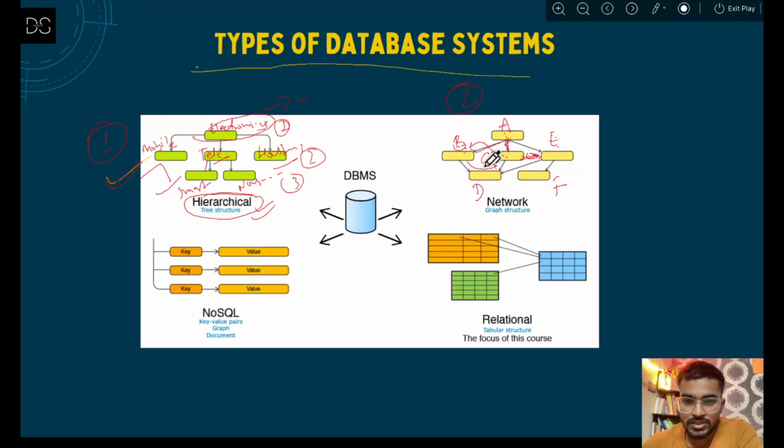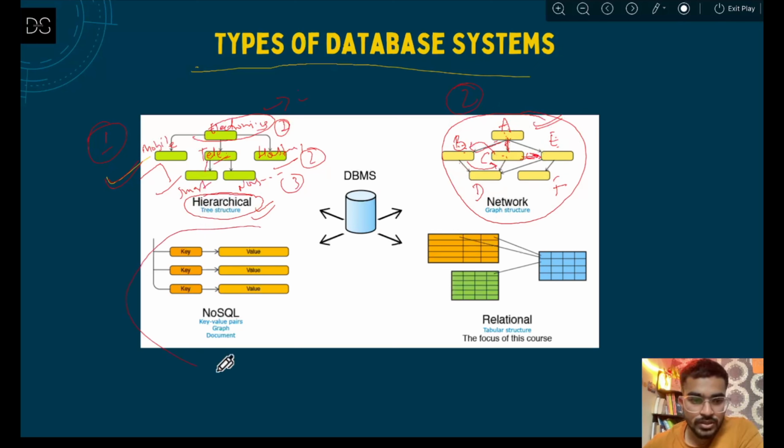That means it is suggesting which persons are actually connected to each other and which persons can be connected to each other in future. So this is what is called a network or graph structure, which is mostly used in Facebook or Instagram. That means a social kind of platform.